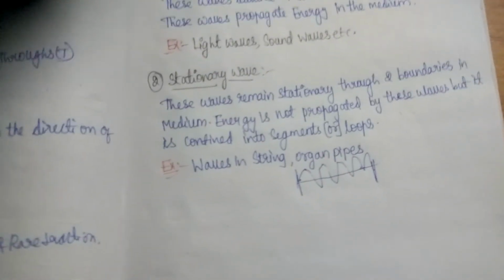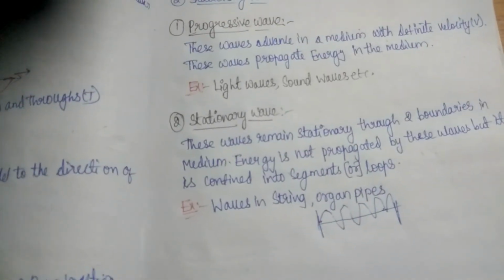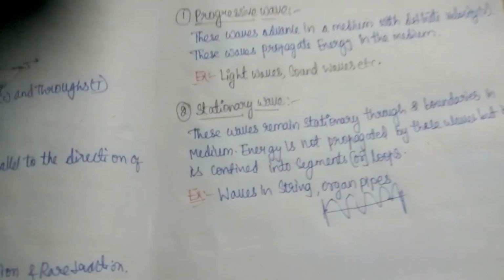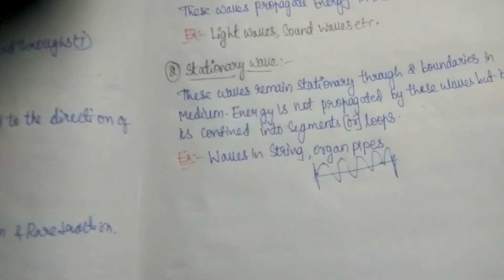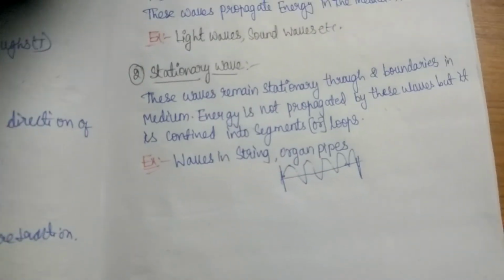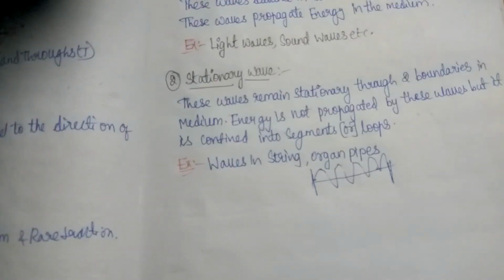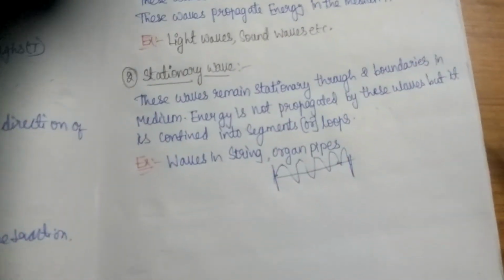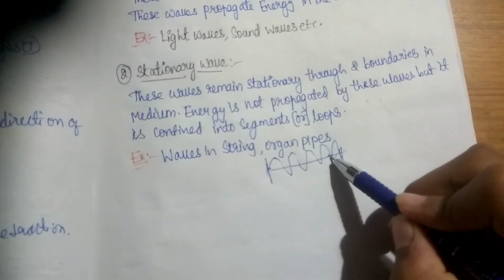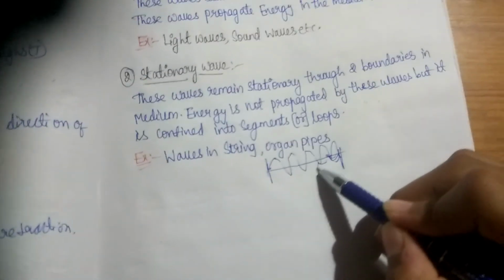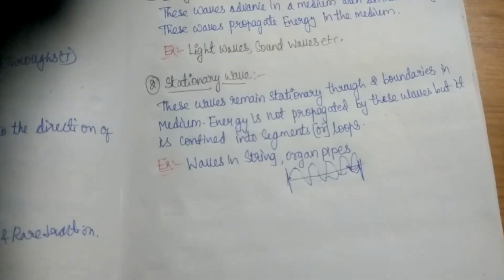In the stationary wave the energy is not propagated. In the previous case, the energy is carried through a progressive wave, but in a stationary wave there is no propagation of energy; it is confined into segments. After touching with a tuning fork or plucking with the hands, we can see confined segments or loops. After reflecting, the wave comes back like this, and it becomes a loop.